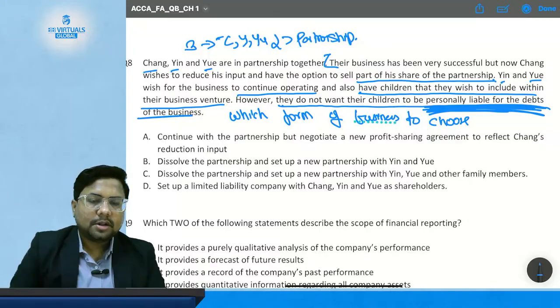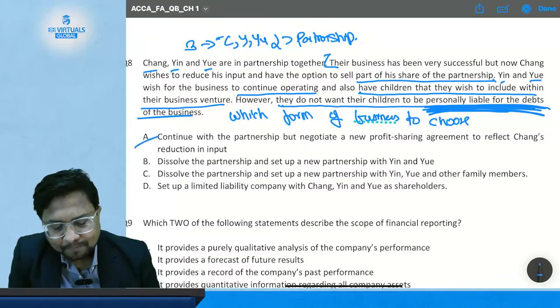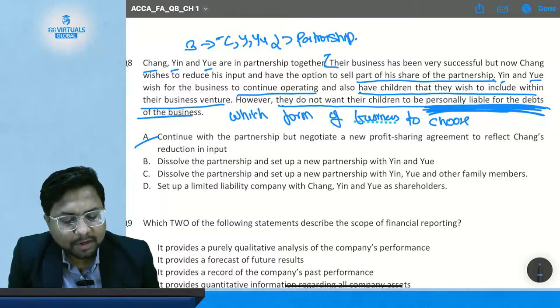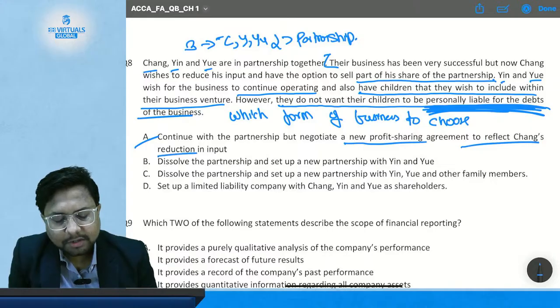Now let's start reading the options. Option A: continue with the partnership but negotiate a new profit sharing ratio agreement to reflect the reduction in the input.